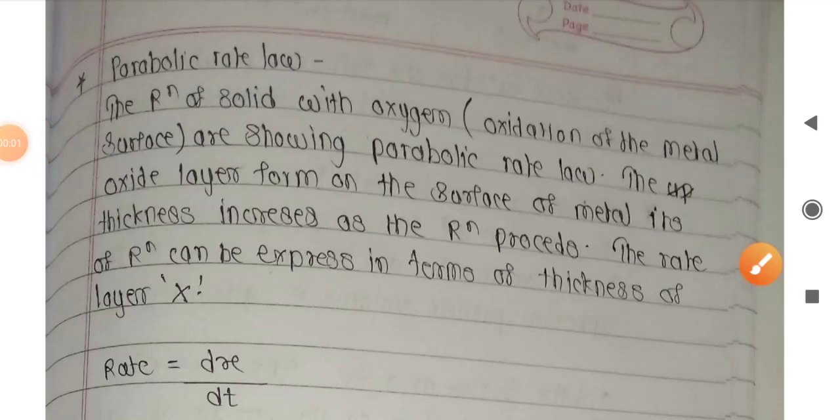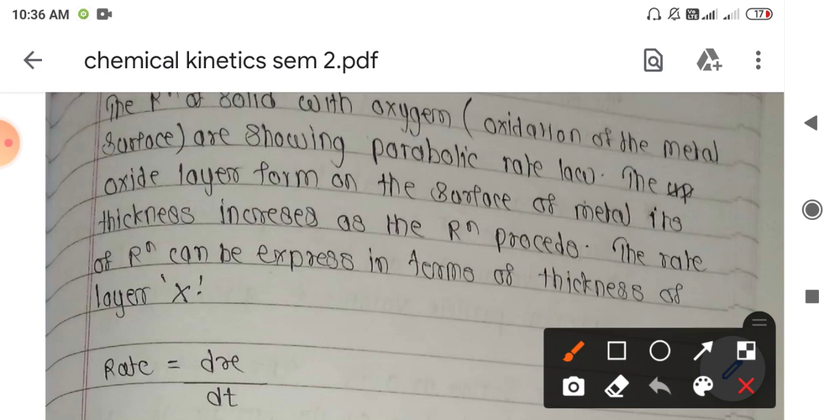So far we have finished with the introductory part of the solid state reaction and the first order rate law. Now we will see the parabolic rate law. The general example of this type of rate law is the reaction of solid with oxygen, that is, the oxidation of the metal on the metal surface, which shows the parabolic type of rate law.